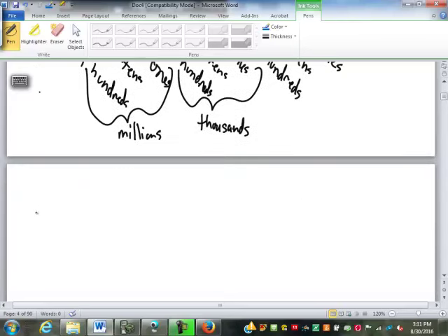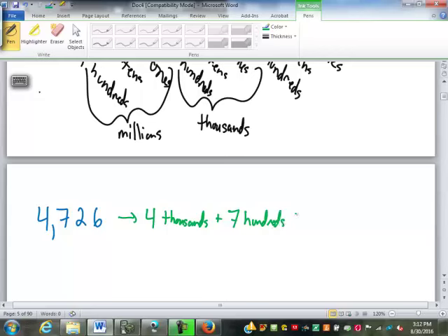For example, let's say we have the number 4,726. We're used to seeing the number written like that, but that's not the real number. That's just an abbreviation of the number. The full form, or the true form of that number, looks like this. 4 1,000s, or just 4,000s, and 700s, and 2 10s and 6 1s.